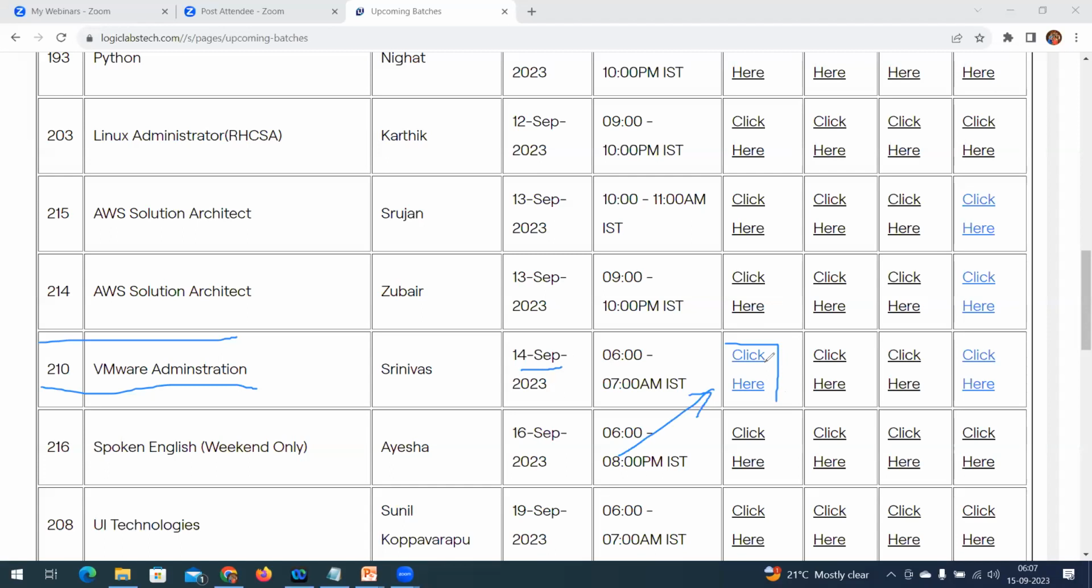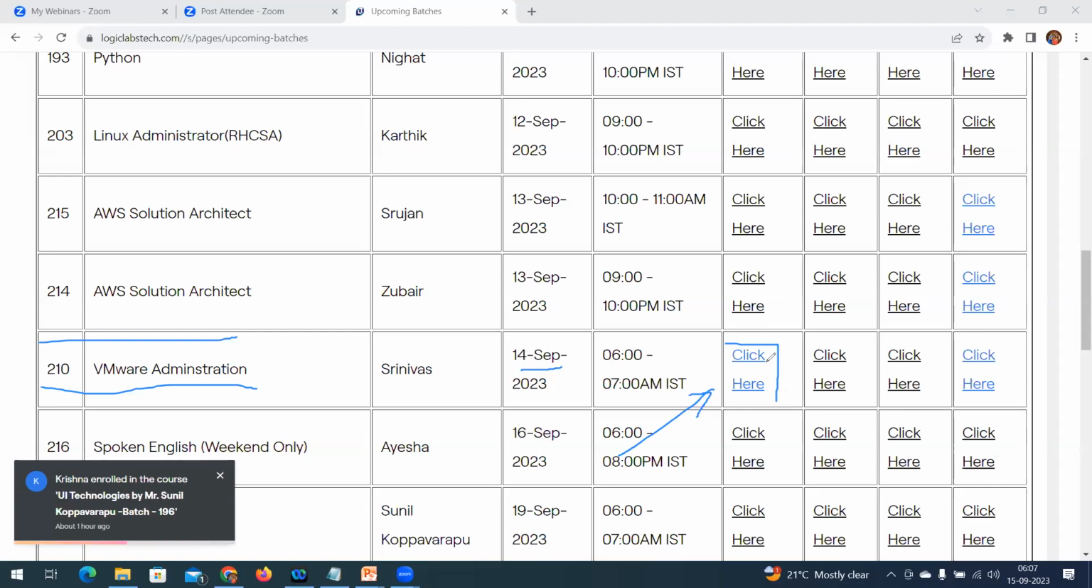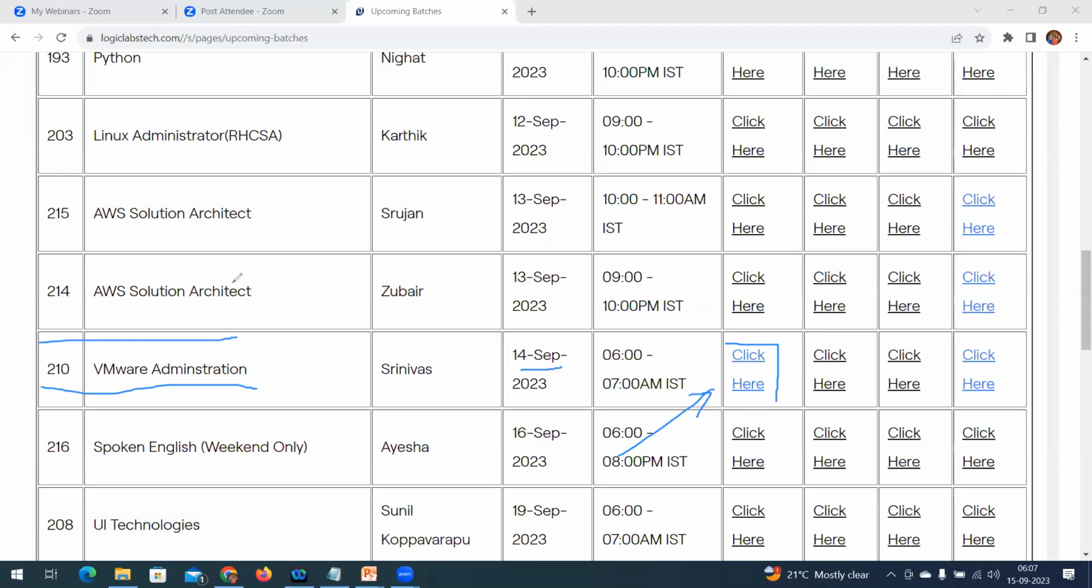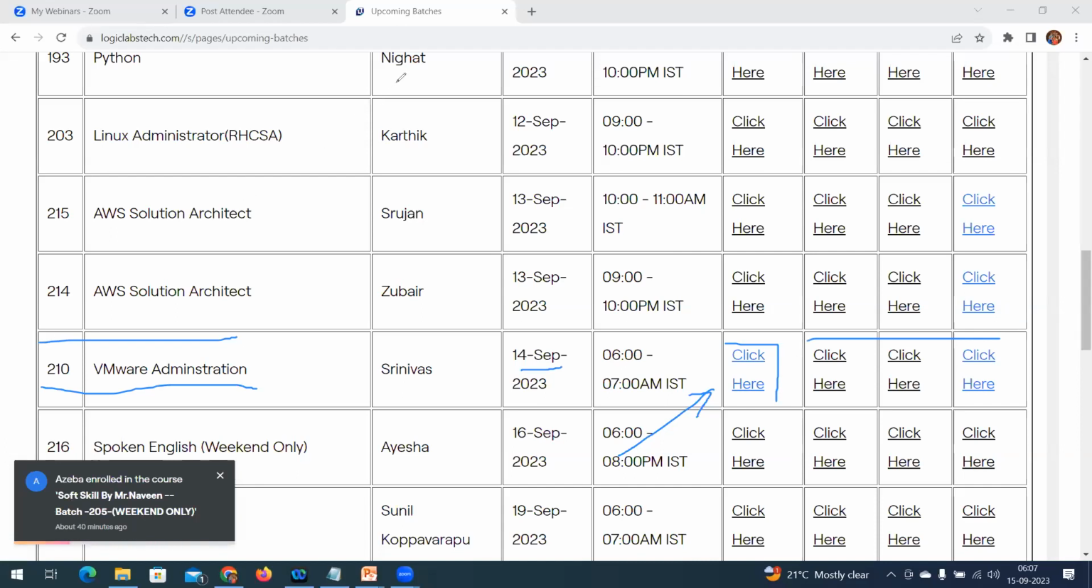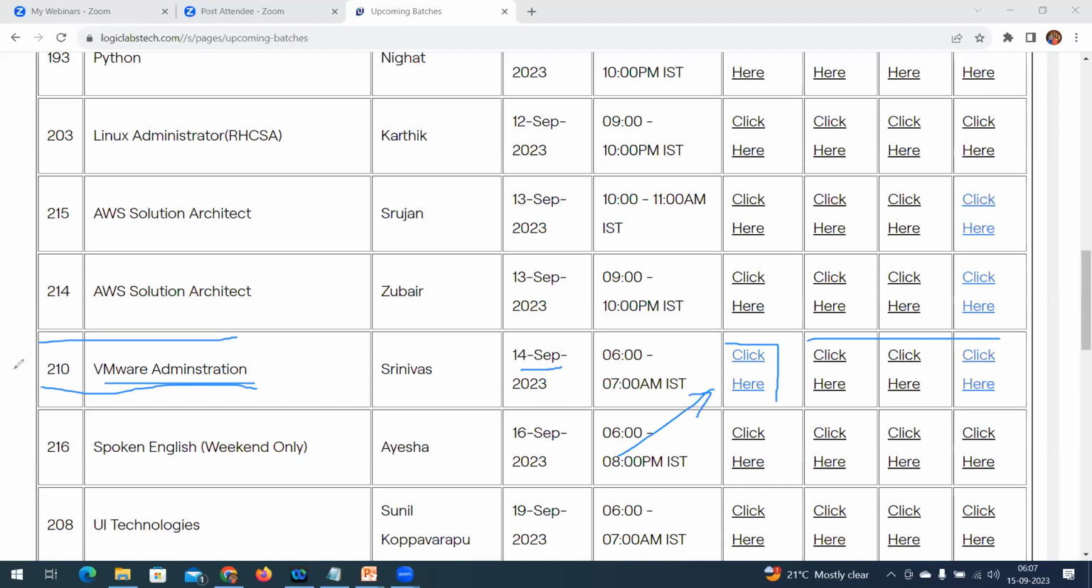This is the place where you will get information about the course, as well as frequent updates about upcoming training modules. We provide Azure, AWS, DevOps, Oracle applications, Linux administration, and many more emerging technologies. This is the complete detail about the training modules. You can enroll. If you are not part of the WhatsApp group, go to upcoming batches, select VMware administration, batch number 210, and then select this link to join the WhatsApp community.